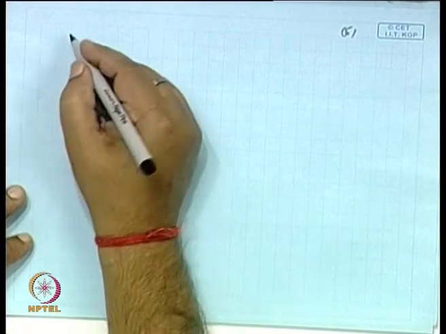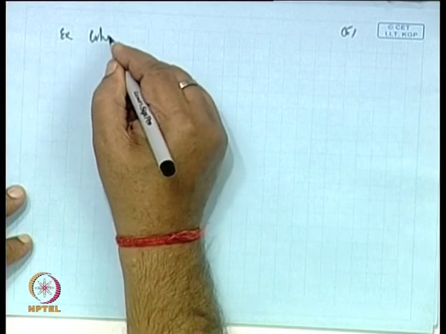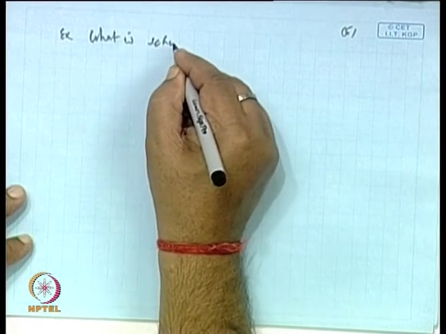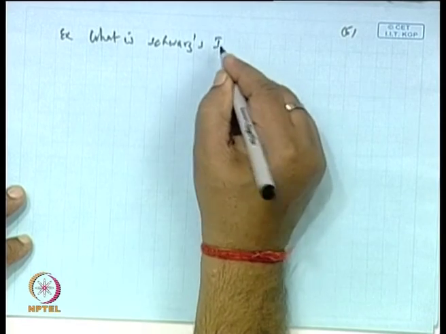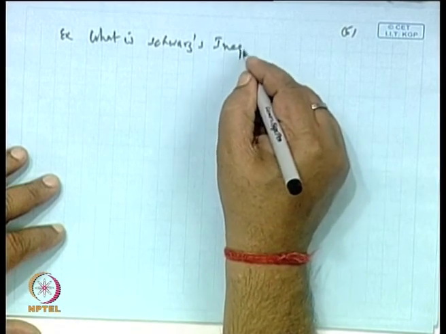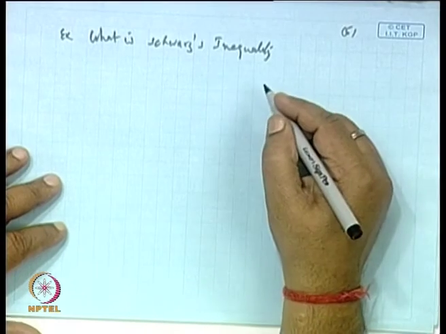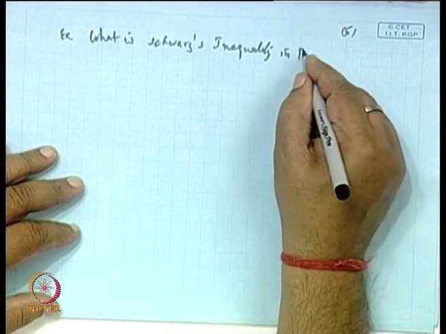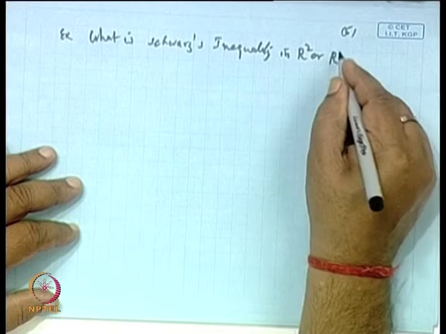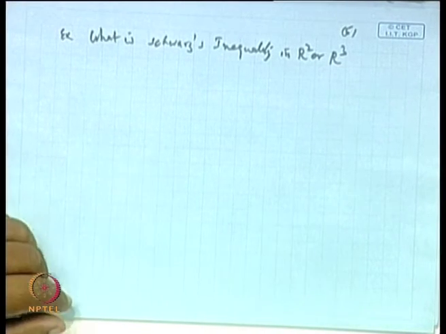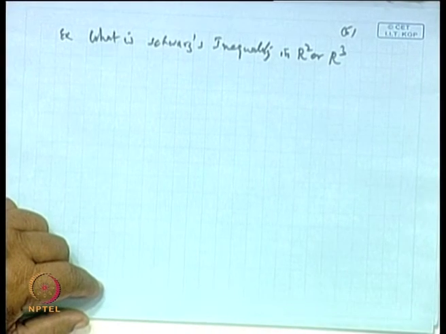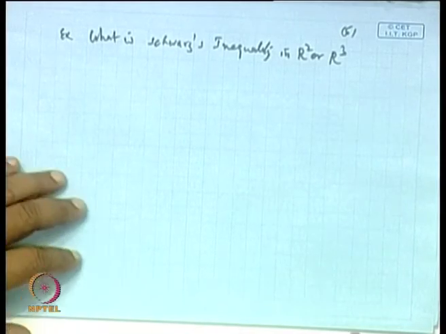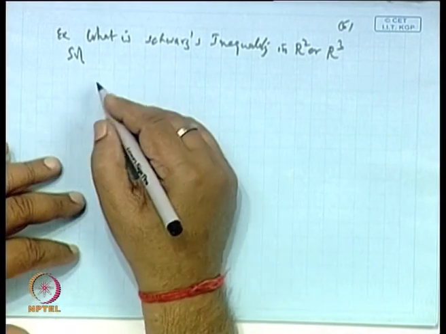Come to another question. What is the Schwarz inequality in R2 or R3? You can start from the basic definition of the Schwarz inequality.